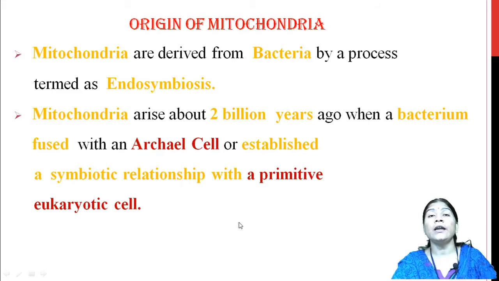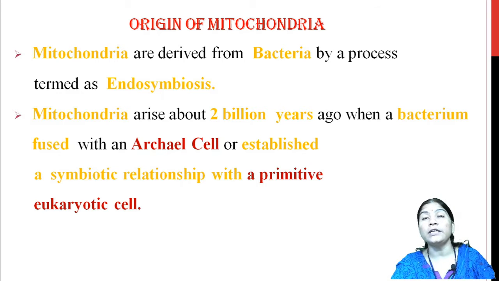So when we learn about the origin of mitochondria, the mitochondria are derived from bacteria. There are different hypotheses regarding how these mitochondria originated.